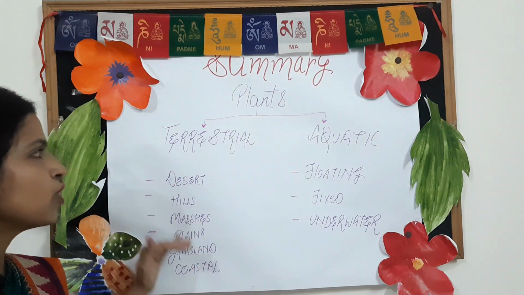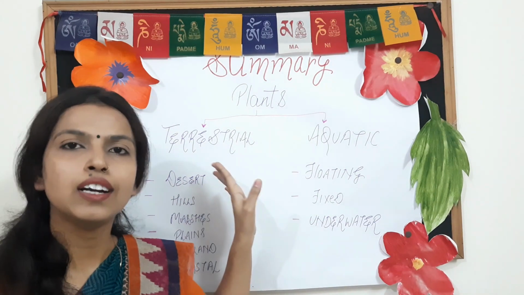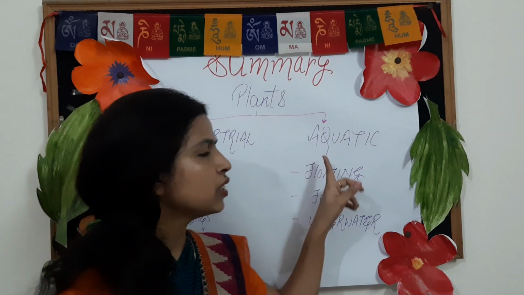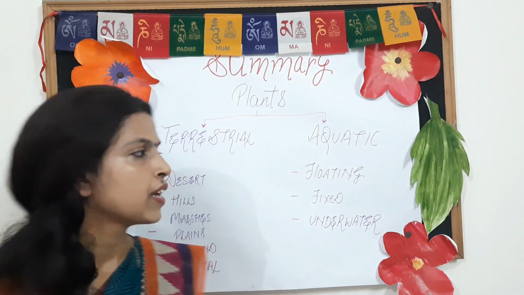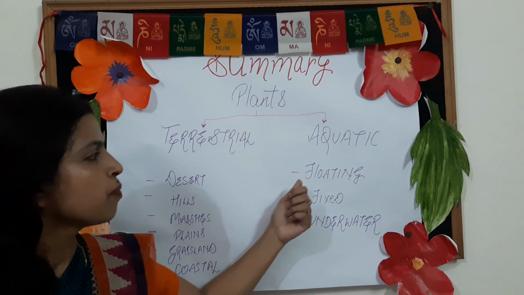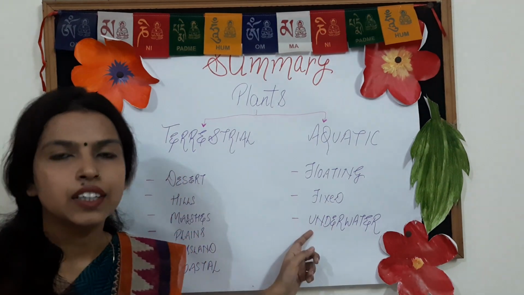Okay, so this is about the terrestrial plants which grow on land. Then we come to the aquatic plants. Aquatic plants are found in water. Here three categories are there: floating, fixed and underwater.